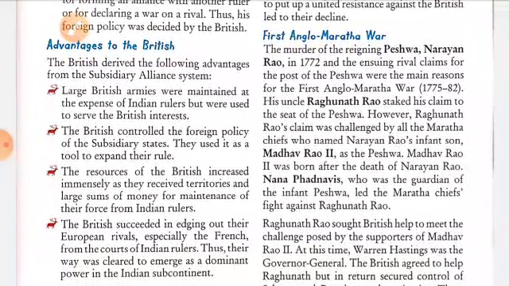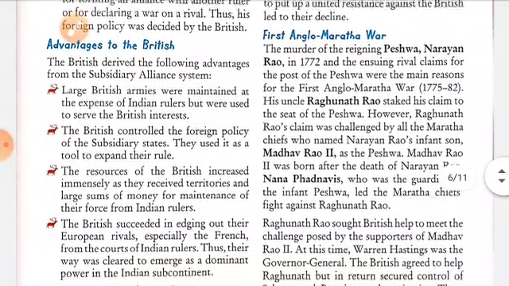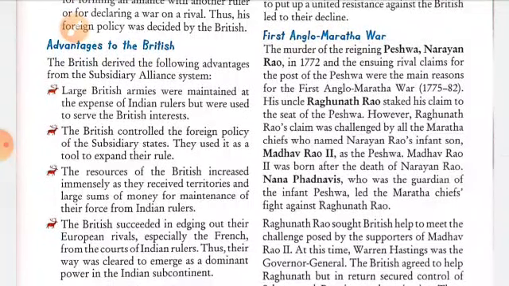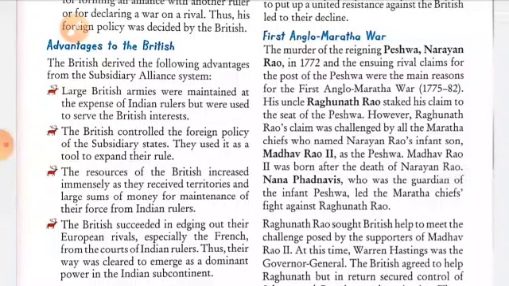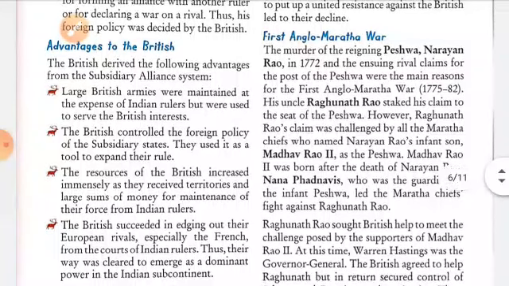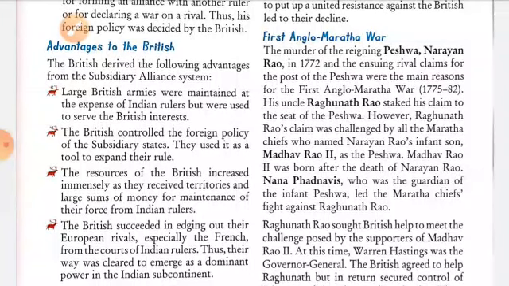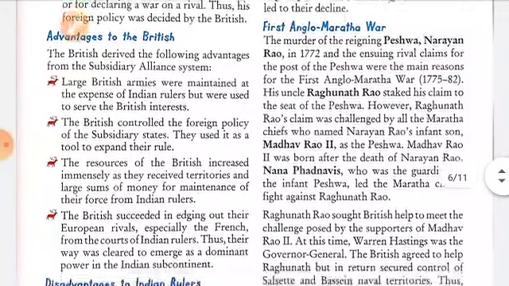However, Raghunath Rao's claim was challenged by all the Maratha chiefs, who named Narayan Rao's infant son Madhav Rao II. The other Marathas said they did not want Raghunath Rao as Peshwa, and declared Narayan Rao's infant son Madhav Rao II as the Peshwa.